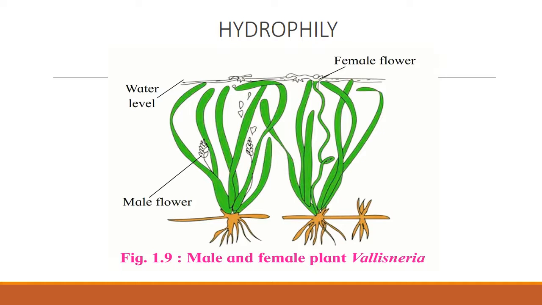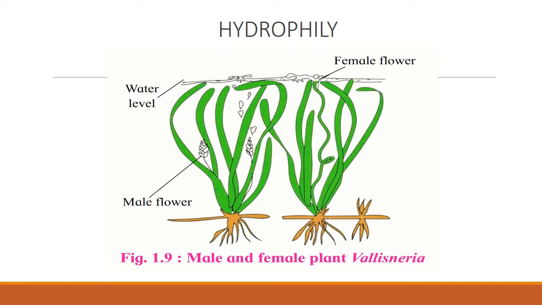Flowers are small and inconspicuous like the anemophilous ones. Then the perianth and other floral parts are unwettable. You know it takes place in aquatic plants. What is perianth?